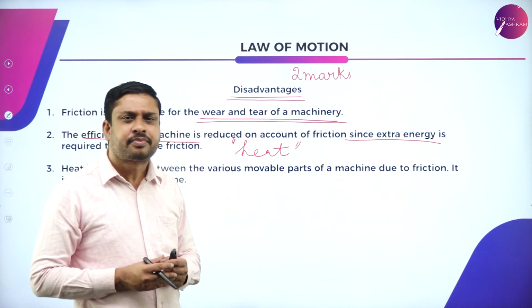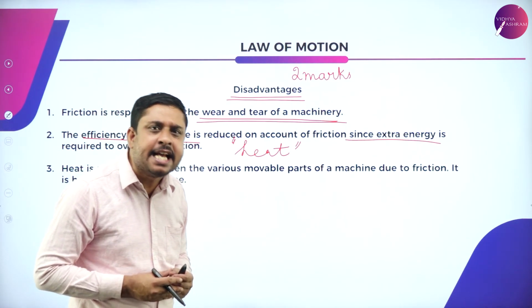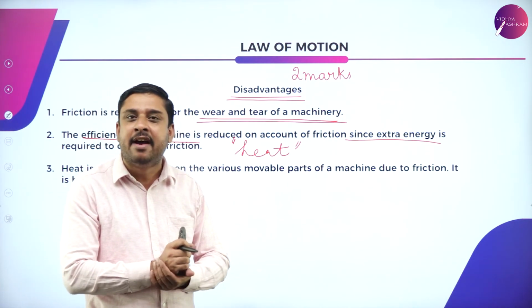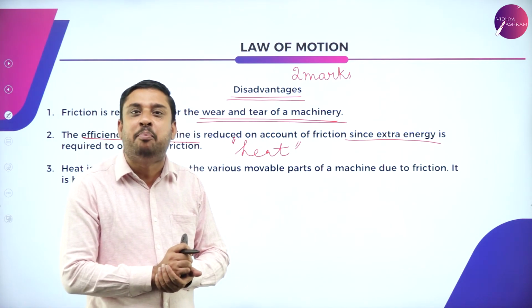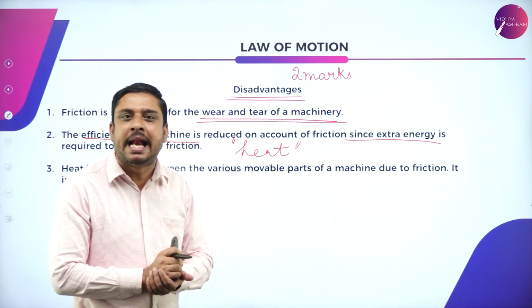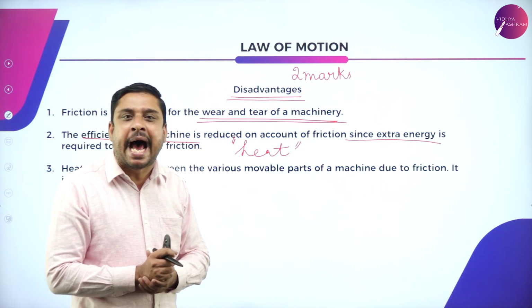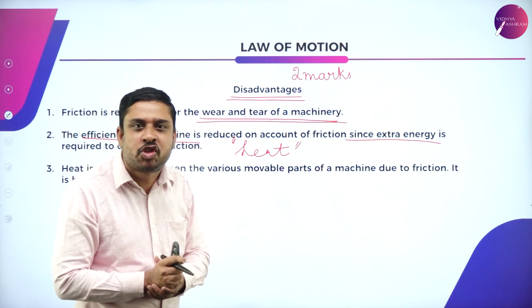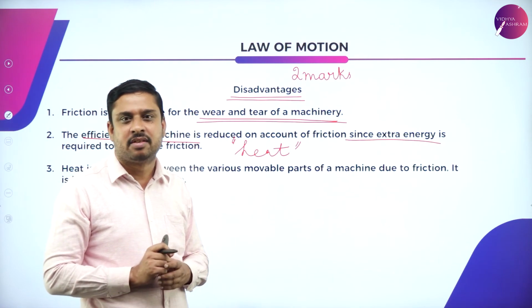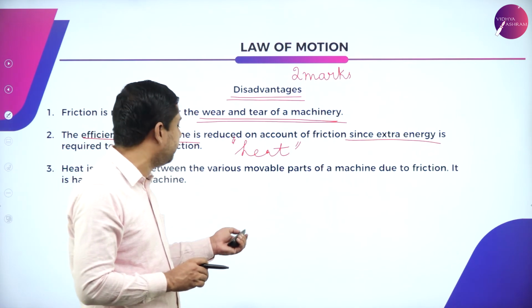So you see, wherever there is friction, there is advantage as well as disadvantage. Meaning to say, friction is a boon as well as a curse. It is good as well as evil. Example, the question may be: friction is a boon as well as a curse, substantiate. Boon, you have to reason out what are the advantages. Curse, you have to give out why it is an evil.